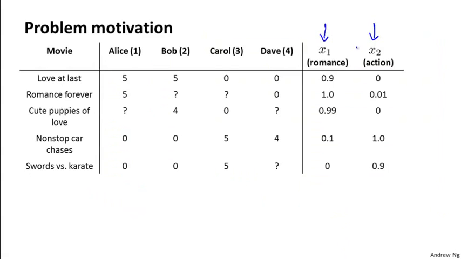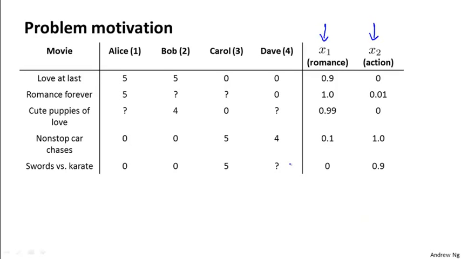Here was the data set that we had, and we had assumed that for each movie, someone had come and told us how romantic that movie was and how much action there was in that movie. But as you can imagine, it can be very difficult and time-consuming and expensive to actually try to get someone to watch each movie and tell you how romantic is each movie and how action-packed is each movie. And often you want even more features than just these two. So where do you get these features from?